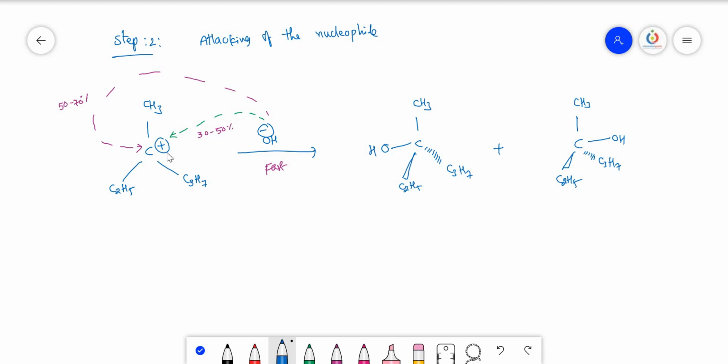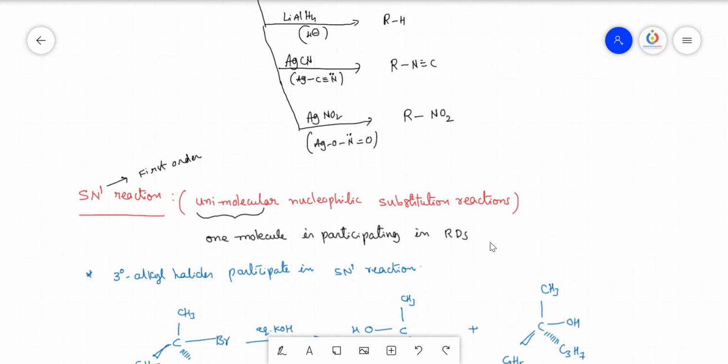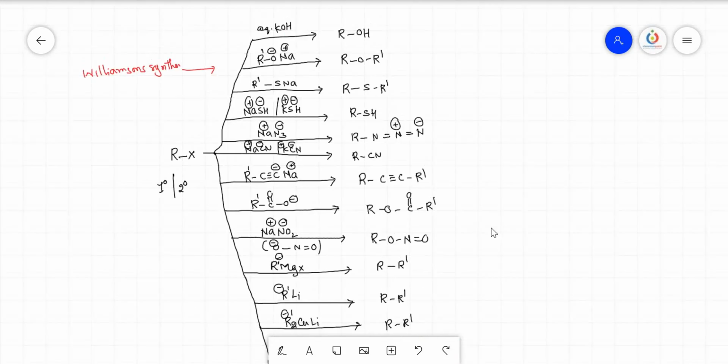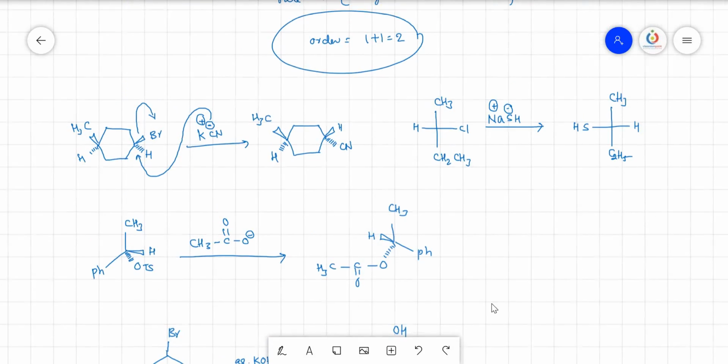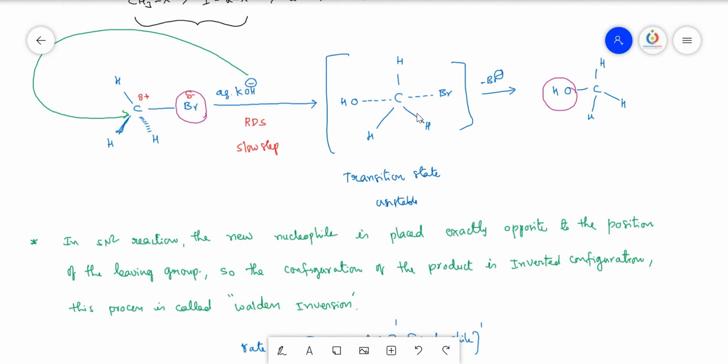So this type of thing happens only when the carbocation is formed. When you take the SN2 reaction, no carbocation is formed. Only the transition state is there. You can see here, no carbocation is formed, only the transition state is there. So you just change the position of these three groups, and you will get the product with inverted configuration, and no rearrangement takes place in this SN2 reaction.